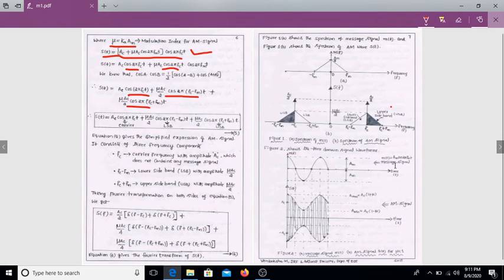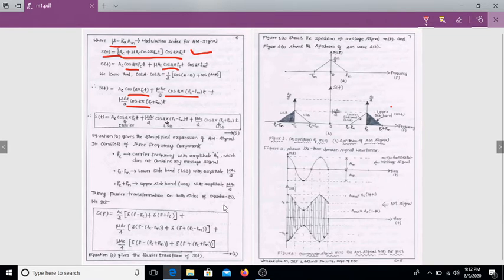The next is the frequency domain. How to convert from time to frequency? Equation 5 gives the simplified expression for the AM signal. It consists of three frequency components. The first is fc, the carrier frequency with amplitude Ac, which does not contain any message signal. The next is fc minus fm, the lower sideband with amplitude mu Ac by 2, and fc plus fm, the upper sideband with amplitude mu Ac by 2.